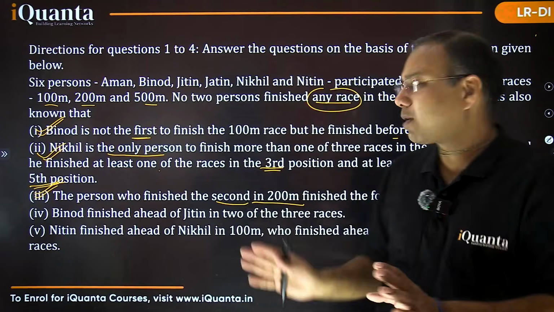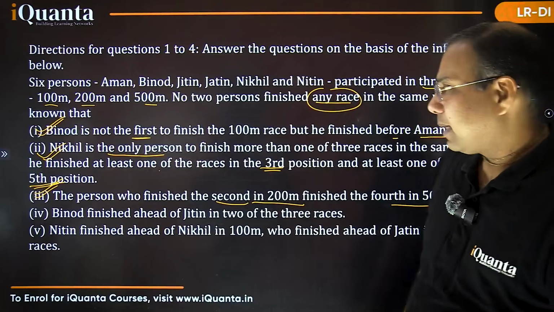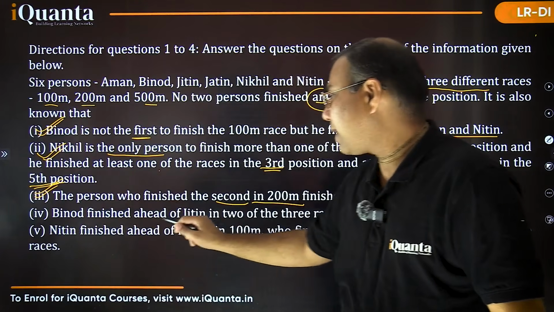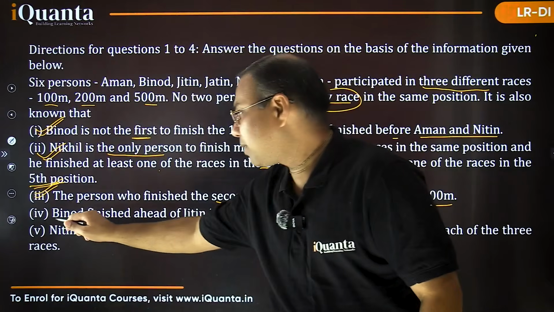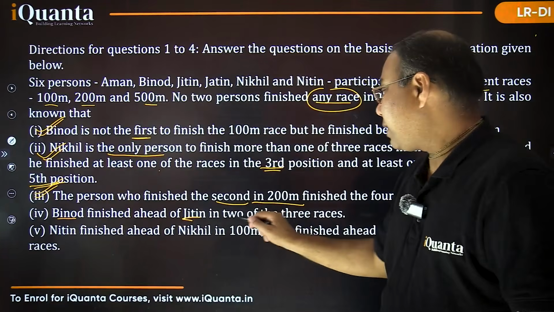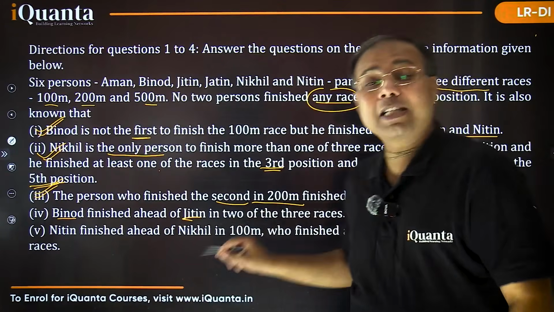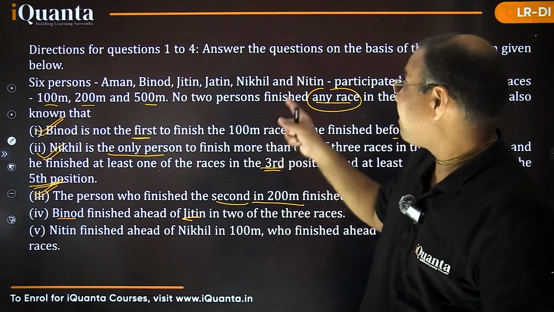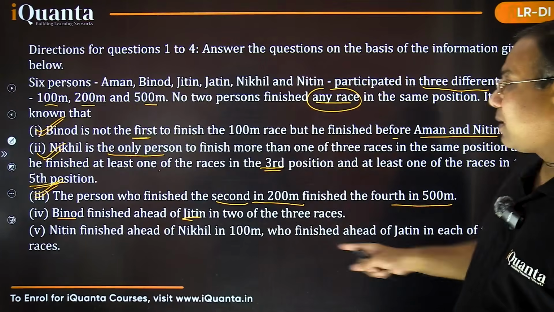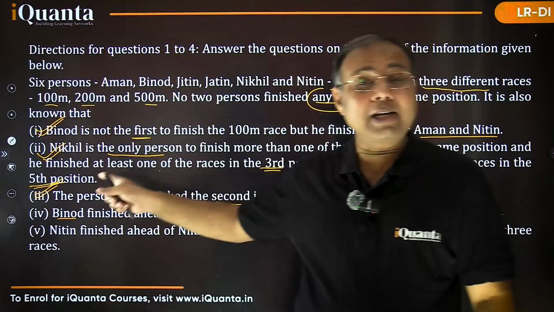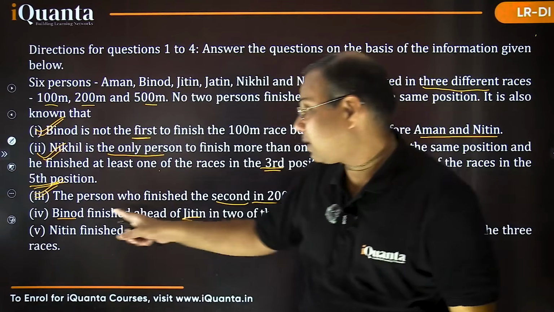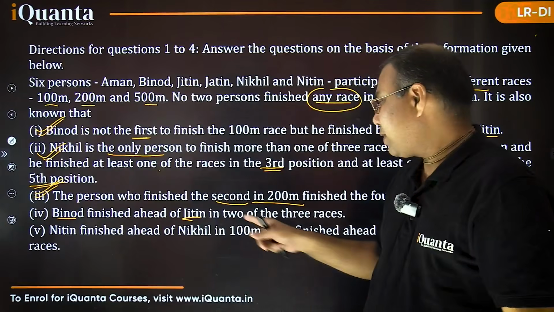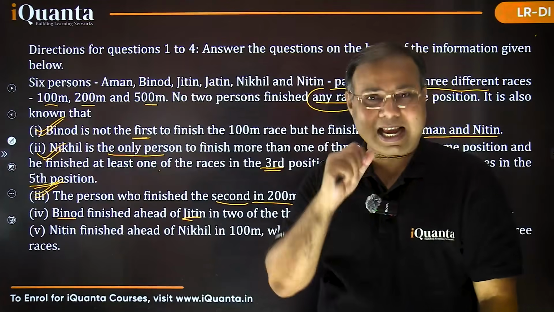So no need to read this point again. Okay, we are on the 4th point now. It says Binod finished ahead of Jitin in 2 of the 3 races. Now when it says 2 of the 3 races, it means exactly 2, ठीक है? At least अलग से mention था ना. If you remember in the previous case, at least word was already mentioned, right? So when it says कि Binod finished ahead of Jitin, Jitin से आगे finish किया है उसने in 2 of the 3 races, it means exactly 2, right?